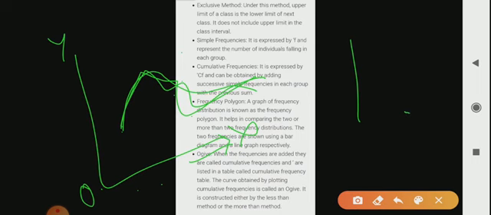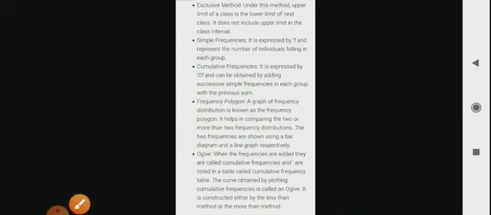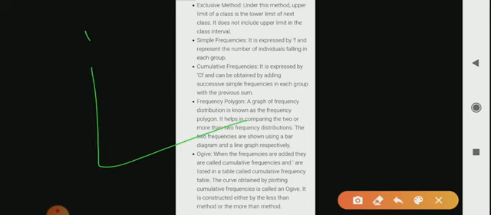So this plot always starts at a y value of 0, because we always start from the count of 0. Okay, it always starts from 0, and it can be of two types, like types of table, less than or more than. Like you can always see it like this. Okay, more than or less than. So in the ogive, students, you always see it starts from this. Okay, less than or more than, right? So it always starts from 0.